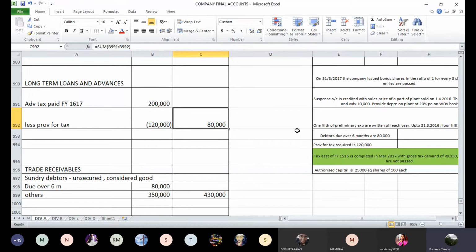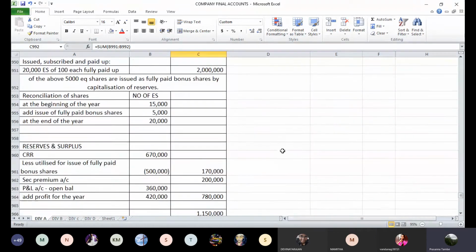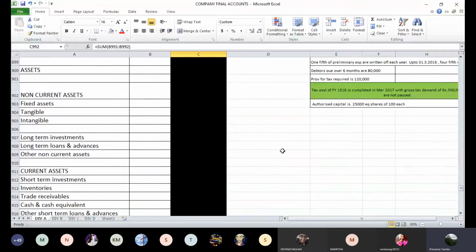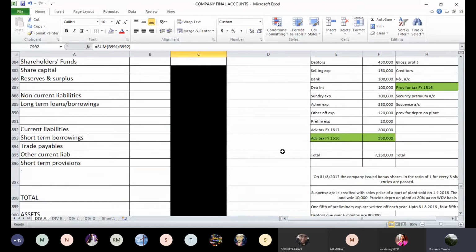Any difficulty about any of the posting or adjustment? No, sir. Now I'm going to give you a task of finalizing the balance sheet after doing all the totals. I'll give you 5, 7, 10 minutes, whatever you want. Now you have to total up all the notes related to balance sheet, take the numbers to the balance sheet and tally the balance sheet. Can you try this? Yes, sir. Okay, do it now. You have to total up all the notes. It's very simple now. Your balance sheet should tally. Everyone try.